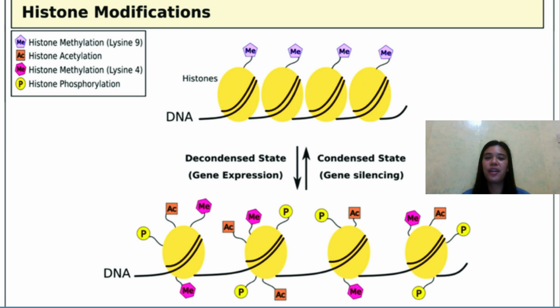So there are several key modifications, and this includes the acetylation, which opens the chromatin, the methylation, which is the context-dependent activation or repression, the phosphorylation, which regulates the chromatin compaction, and lastly the ubiquitination, which affects gene expression and cellular processes. So the dynamic interplay of these modifications creates a histone code which conveys information that is crucial for epigenetic regulation and cellular functions.